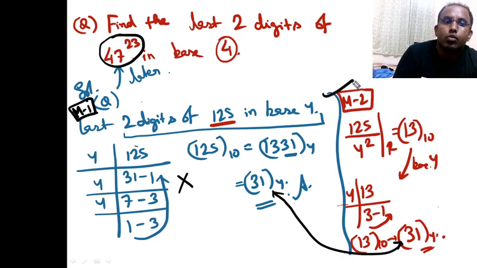So we apply method 2. Let's say the question was: last two digits of 47 raised to 23 in base 4.